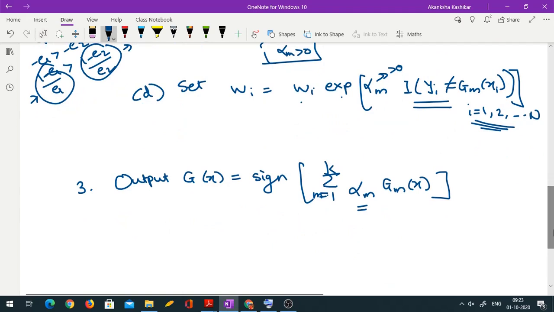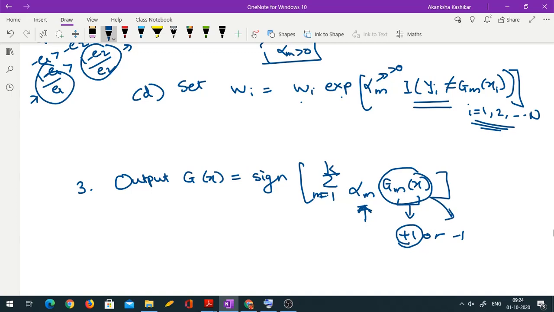Is it okay? And in the final output, each of these gm(x) is going to be either +1 or -1. Correct, because each of them is predicting a class, and we are taking the final output as sign of this sum. So I know that I give more weight to those which were classifying correctly. So supposedly if many classifiers have predicted +1 and if they have more weights, then the final prediction would be positive. So positive means you again predict the class +1. Similarly, if more classifiers have predicted the -1 class, alphas are anyway positive, so the weighted mean would also be negative and you predict the negative class.